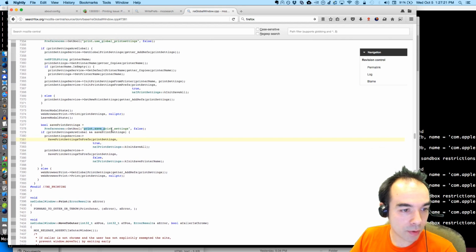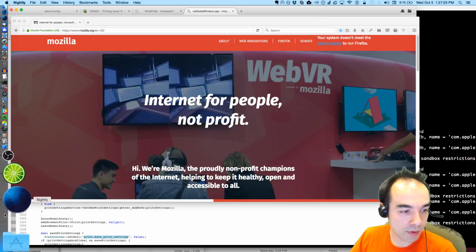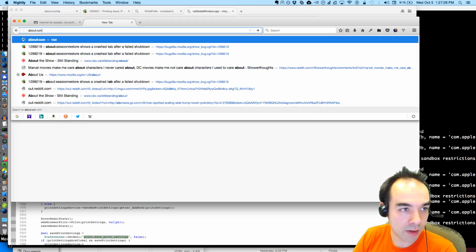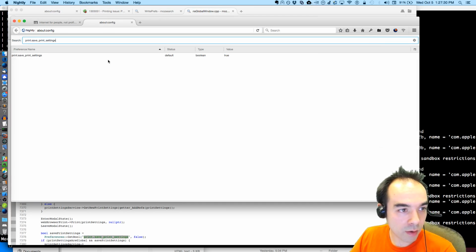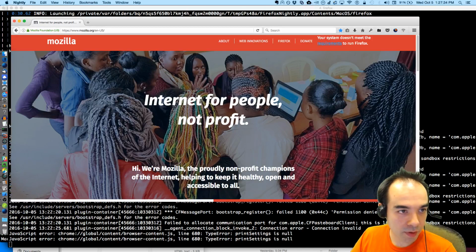If we're saving print settings, is it possible that this testing profile, no, we're supposed to be saving print settings. Is it possible that